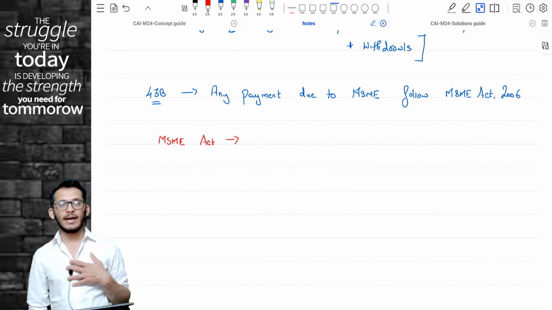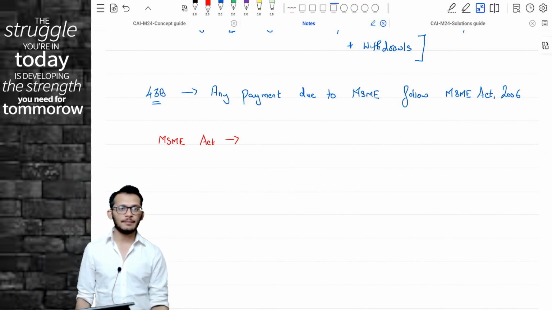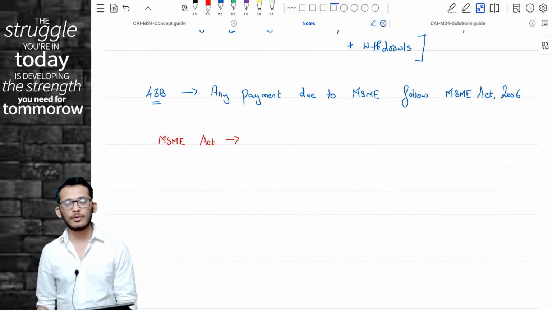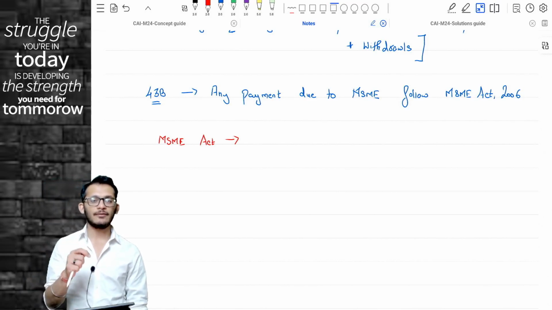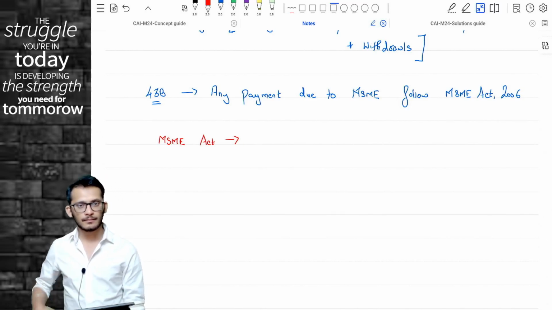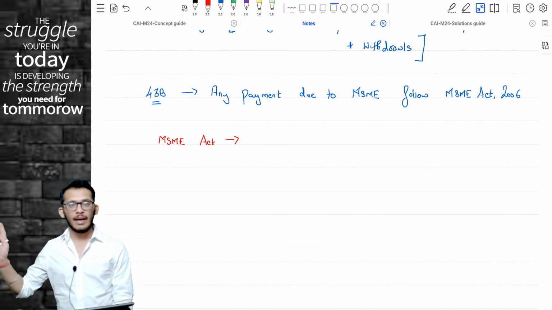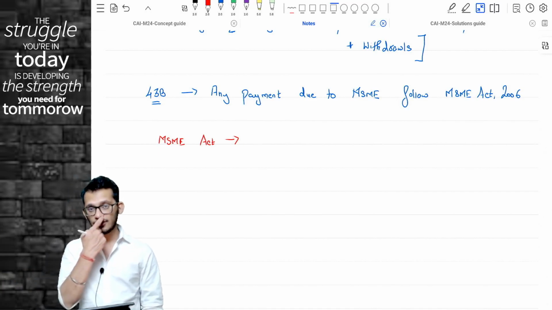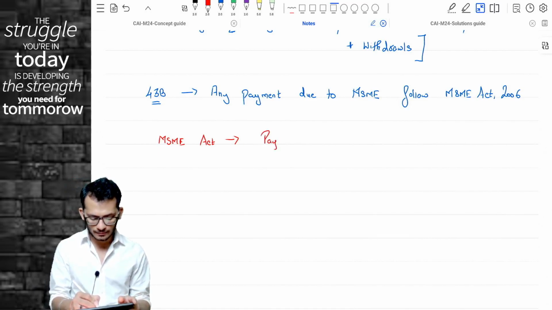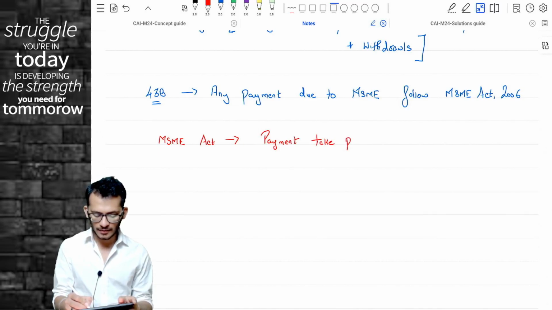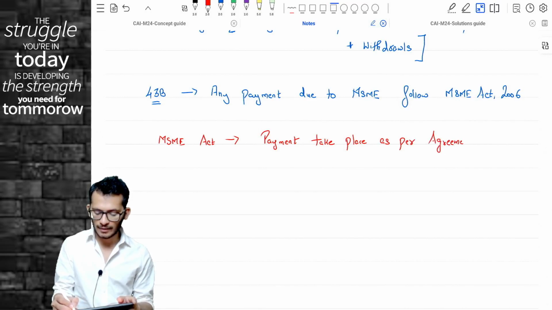For example, today I have an entity and I register it as MSME. Starting tomorrow, if I go and provide services to someone, I will have to enter into an agreement with that person, and in that agreement I'll have to clarify by what time I want the money back. The MSME Act says that whenever a transaction happens with an MSME, the payment should happen as per the agreement timelines.